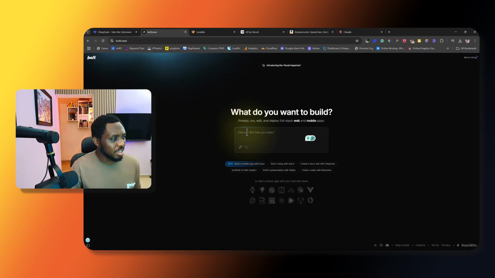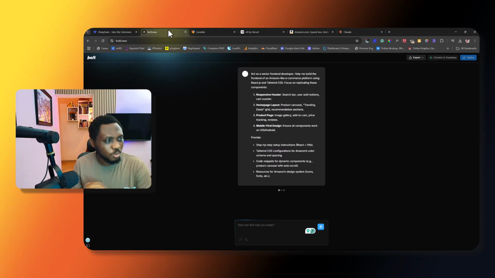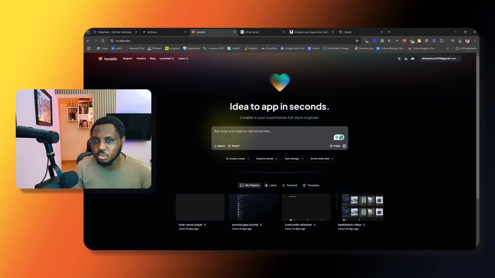For these platforms here, you can create a free account with all of them. I'm using the free account. I'm not on any of the paid plans. So let me just paste that here, and then let's hit this. Let's see which of them is able to come up with something very, very creative. Let's go to lovable.dev and let's paste that here as well.